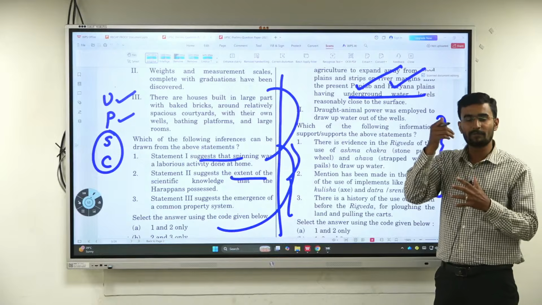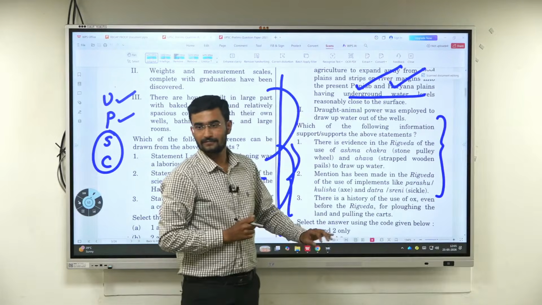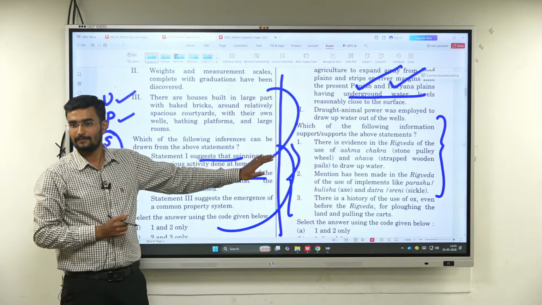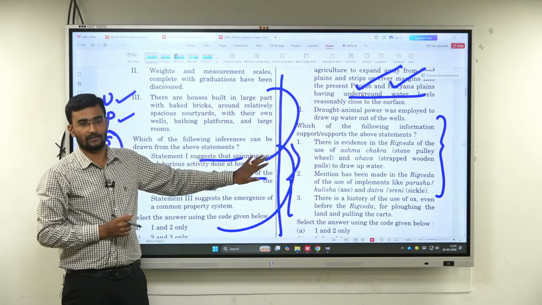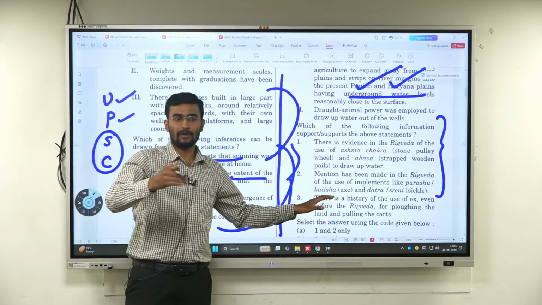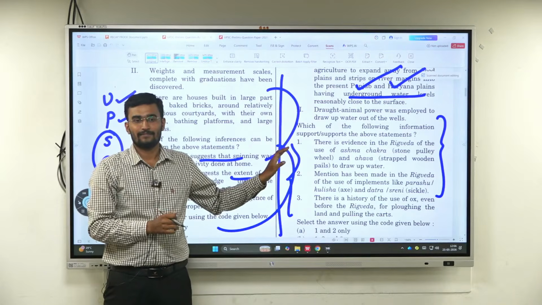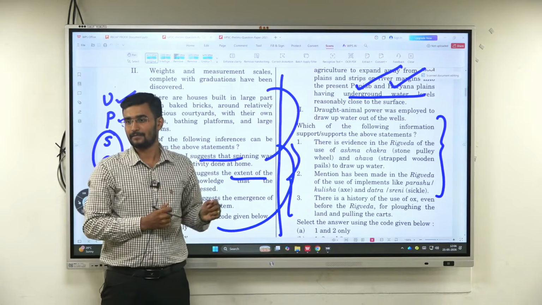But now the passage was being integrated into GS1 itself, paper 1 itself. The trend we are seeing this year is this. Case study based content is given: identify which of the option is right, either X or Y. This is X, this is Y, identify.